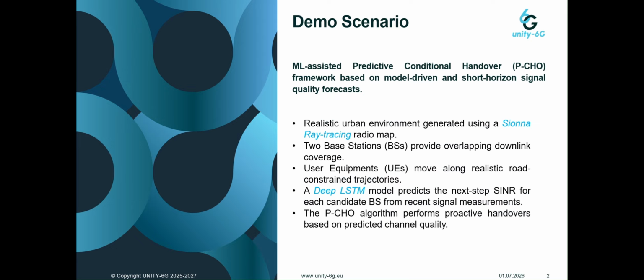For the simulation part, we consider a realistic urban environment generated with the Cyana ray tracing library. For the intelligence part, we use a deep LSTM that predicts the next step SINR values from historical measurements. These predictions are then embedded in the predictive conditional handover framework to determine the optimal serving base station.